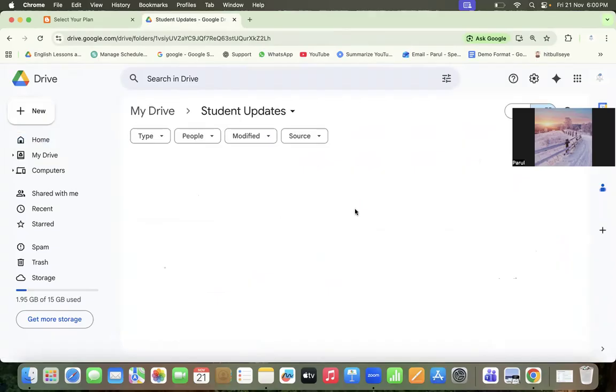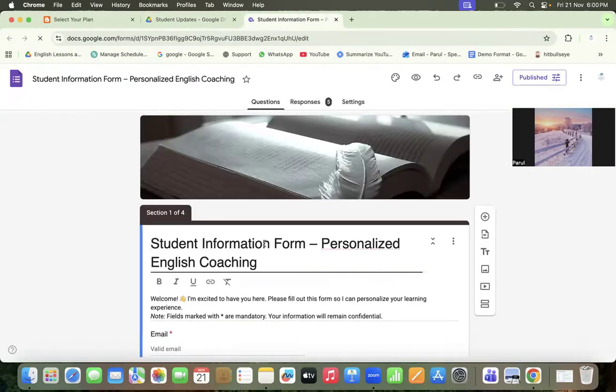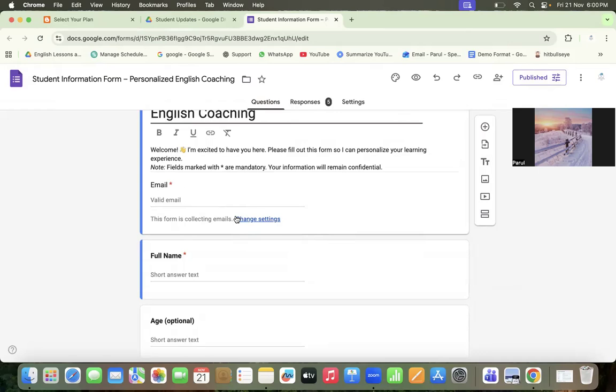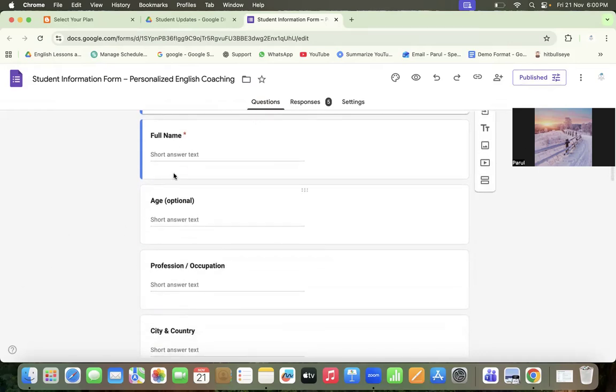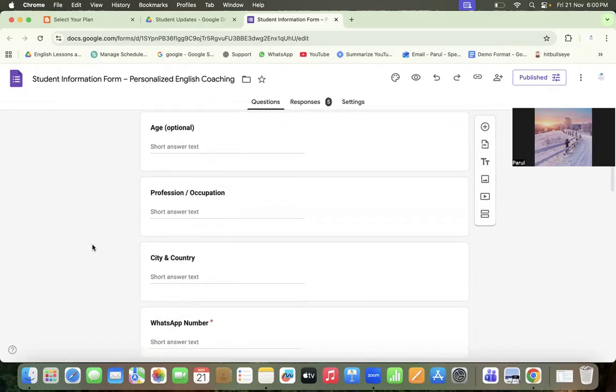Okay, let me just go to the student information form. So once you click on enroll, enroll form, you will have to fill in your email ID. You will have to fill in your full name. Your age is optional. You can fill in. If you don't want to share your age, you don't have to. You can share your profession and occupation. It will help me customize the lesson actually.